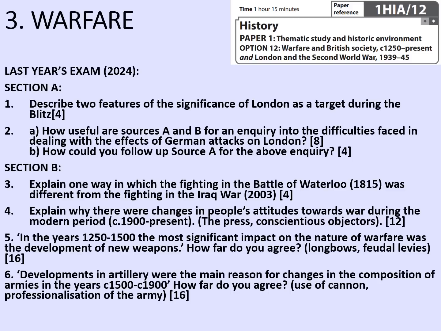And then question 6. Developments in artillery were the main reason for changes in the composition of armies in the years 1500 to 1900. How far do you agree? The stimulus points being the use of cannon and the professionalisation of the army. As far as I can tell, very few people did that question.